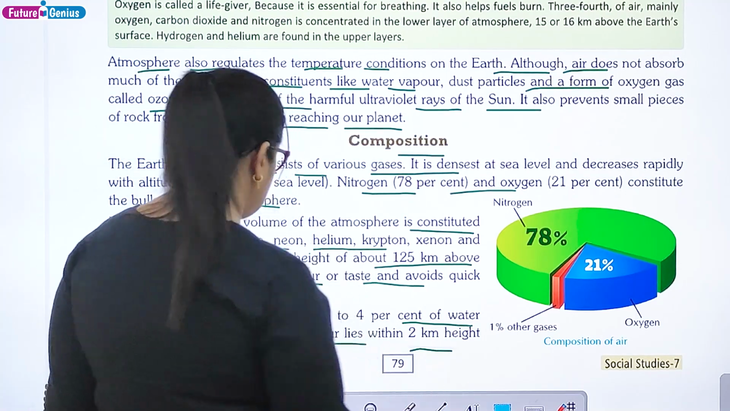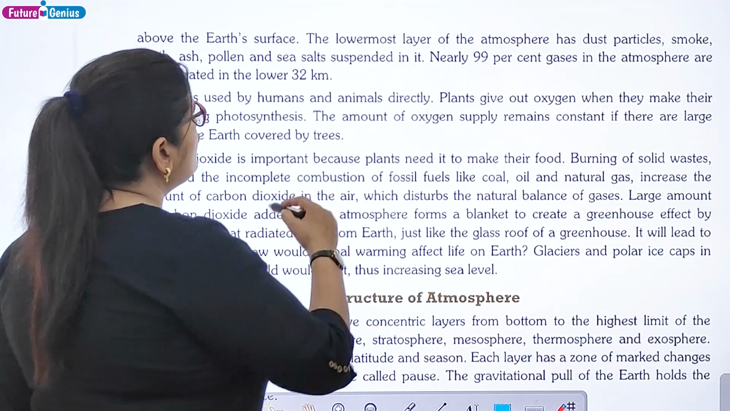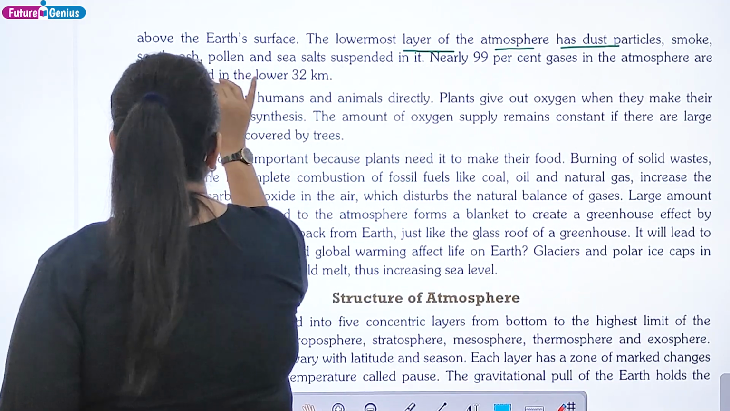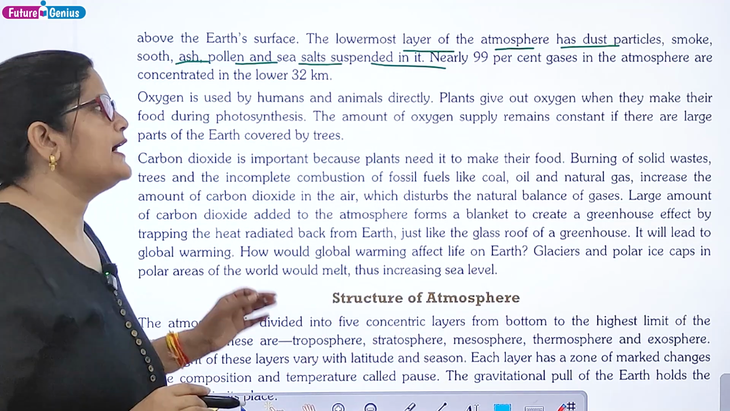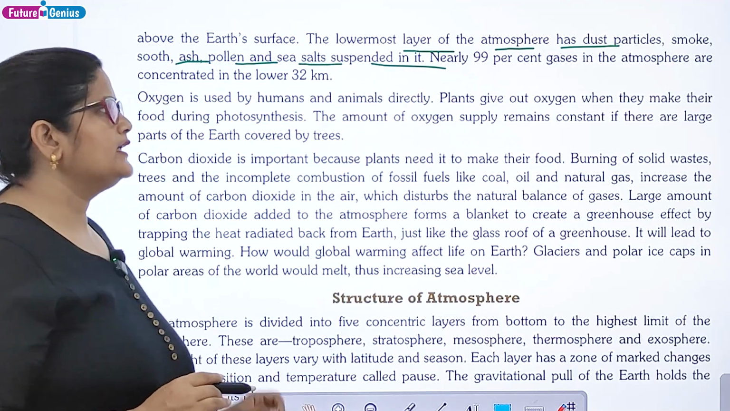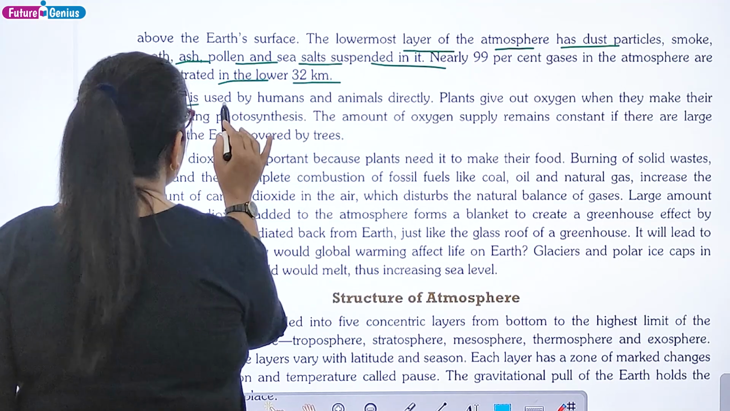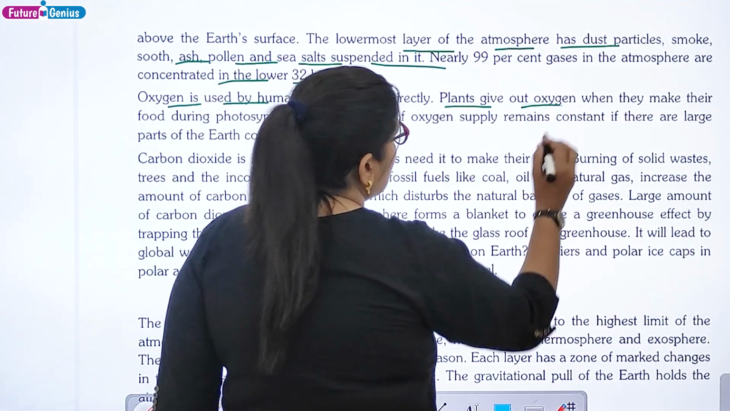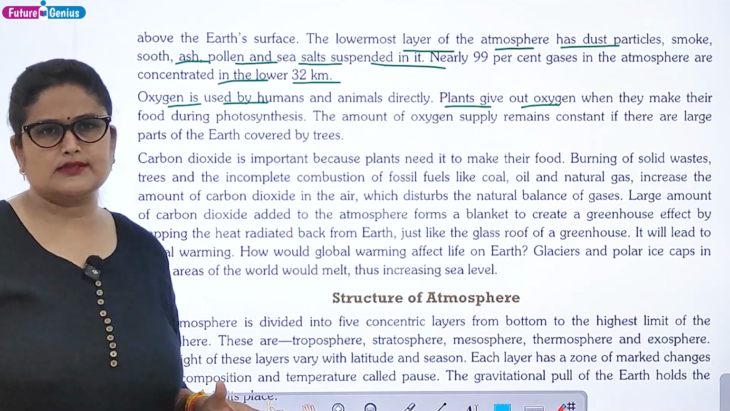One half of this water vapor lies within 2 kilometers above the Earth's surface. The lowermost layer of the atmosphere has dust particles, smoke, soot, ash, pollen, and sea salt suspended in it. Nearly 99% gases in the atmosphere are concentrated in the lower 32 kilometers. Oxygen is used by humans and animals directly. Plants give out oxygen when they make their food during photosynthesis.